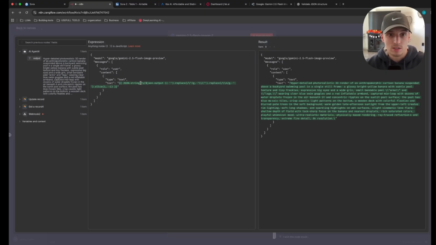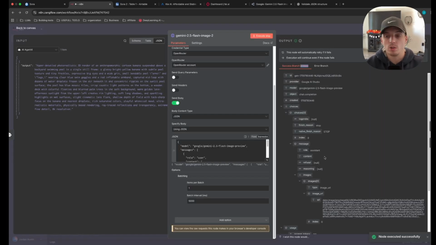But all this does is it stringifies it, and then it also just makes sure that there are no double quotes, no new lines or anything like that, and it's just one clean string of text that can get processed and sent over as a JSON body request. So let's go ahead and test our Nano Banana node once again. All right, so we got our success message.